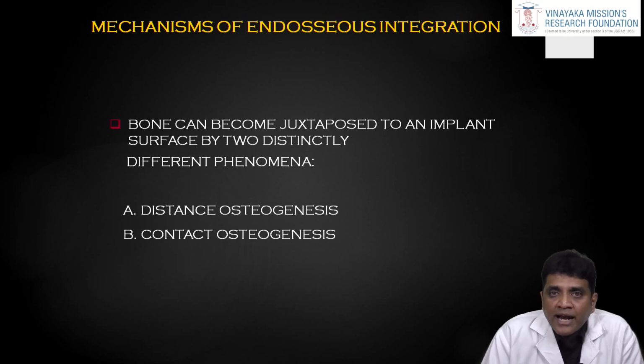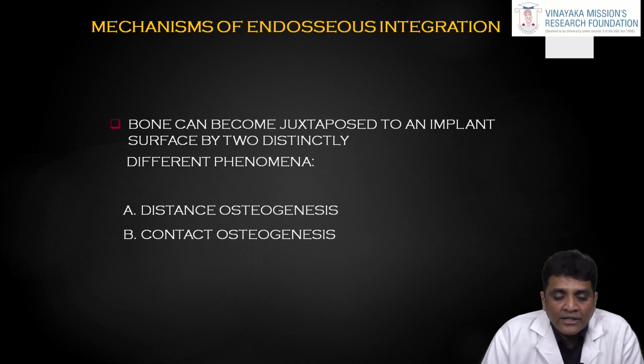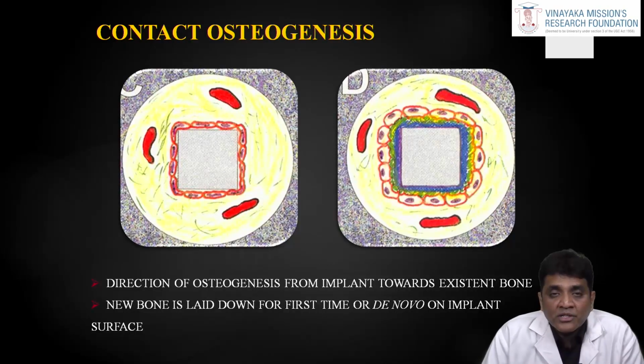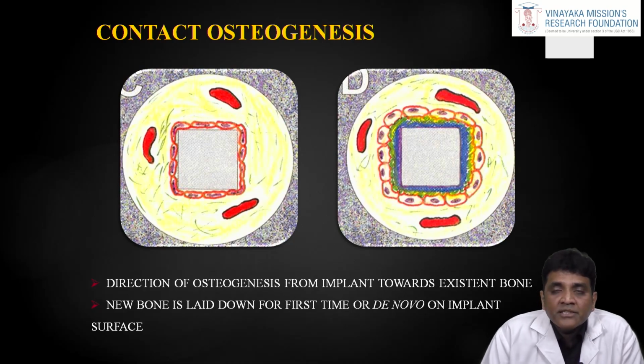So this will attract the cells to attach over the implant surface. So the bone formation will proceed from the titanium implant surface to the defect site. So contact osteogenesis is, as we can see here, the bone formation starting from the implant surface towards the defect site. This is the one which is applied in implant dentistry.